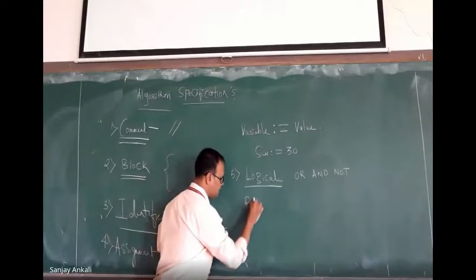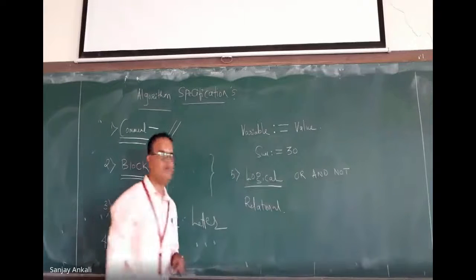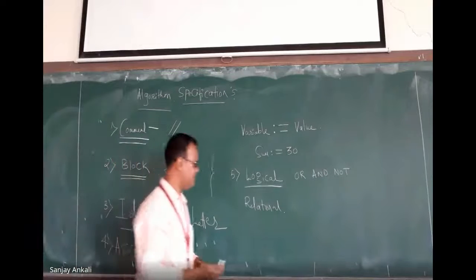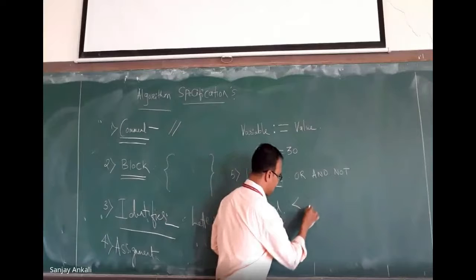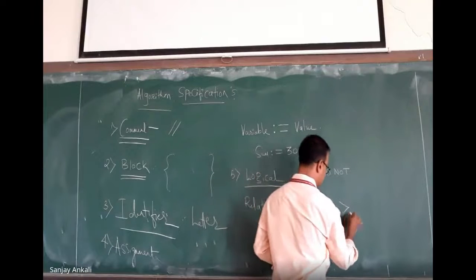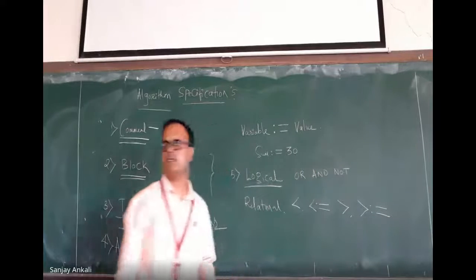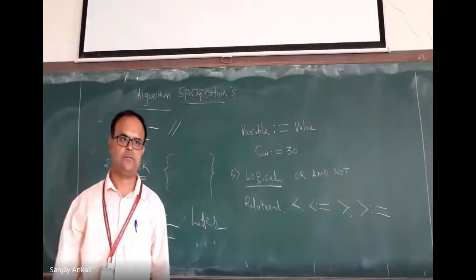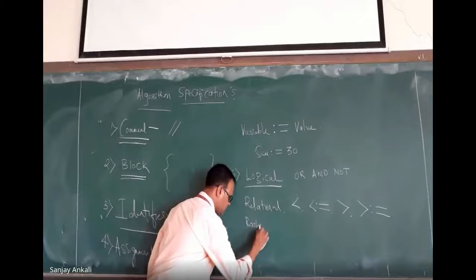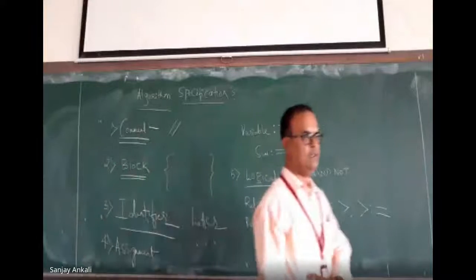Next comes relational operations. Now you tell me what are the relational operators you have seen. Less than, equal to, greater than equal to. So these are relational operators. Then next comes Boolean operations. Can you tell me what are the Boolean operations you have seen?